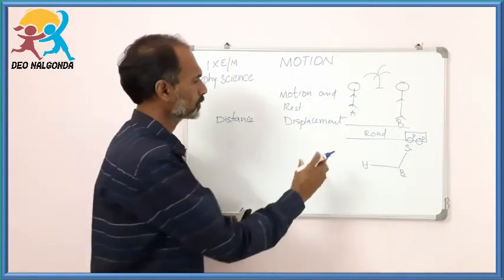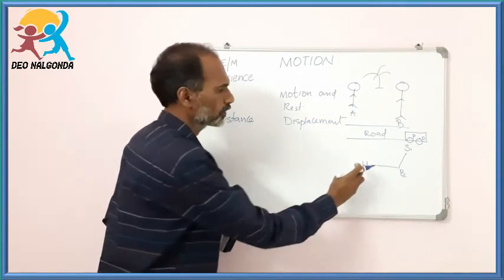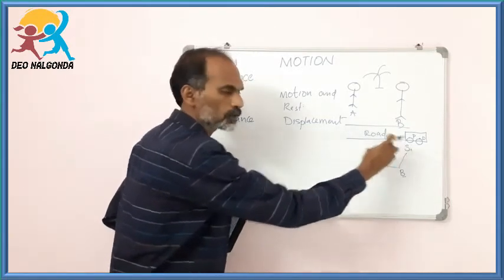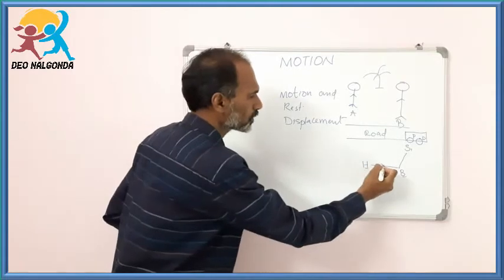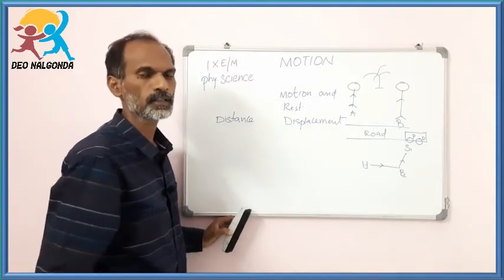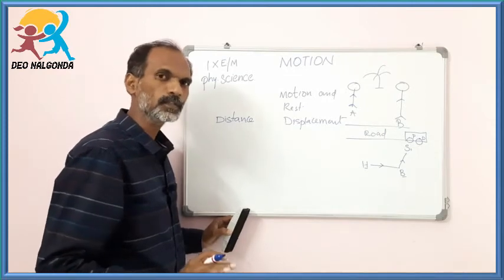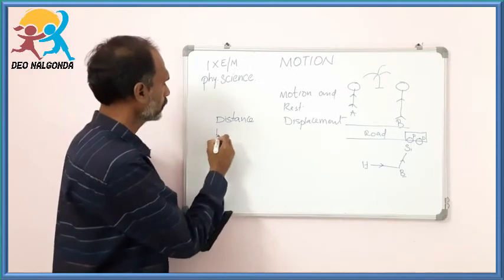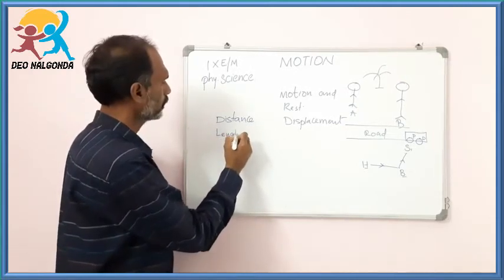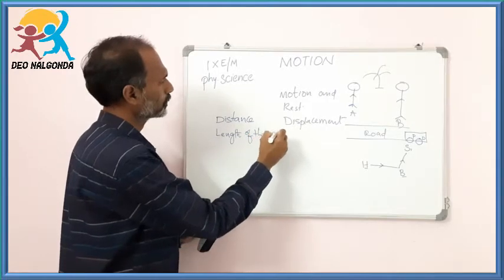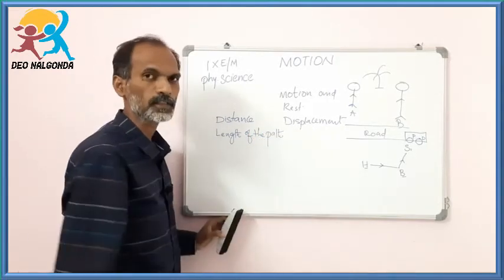The distance covered by you is house to bus stand and bus stand to school. This will be the total distance covered by a student. This we call distance. It means the actual length of the path. That will be the distance.